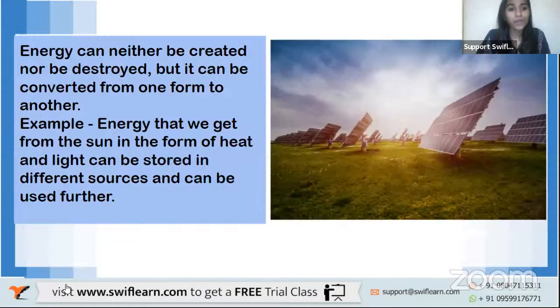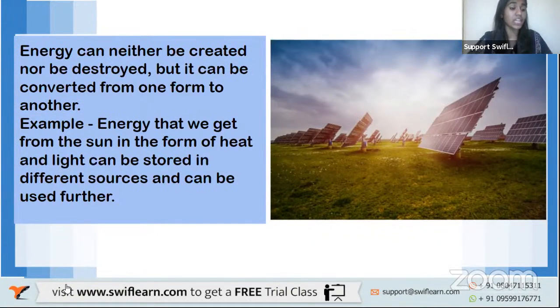Moving ahead. Now, energy can neither be created nor be destroyed. It can only be converted from one form to another. This is called the law of conservation of energy, right? That is, energy can neither be created nor be destroyed. It can only be converted from one form to another. What does this mean?